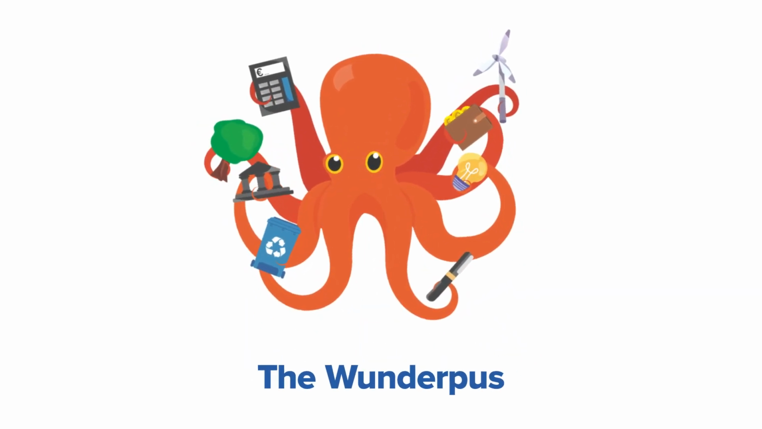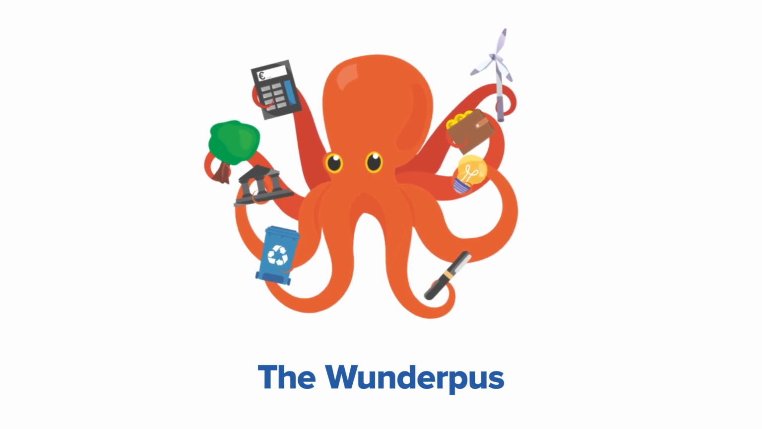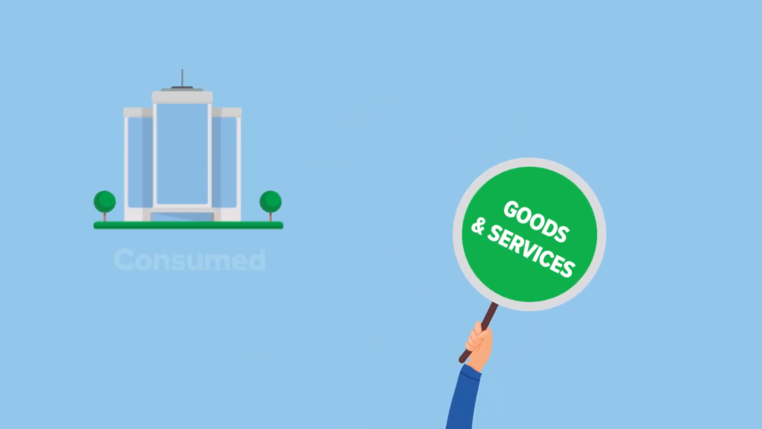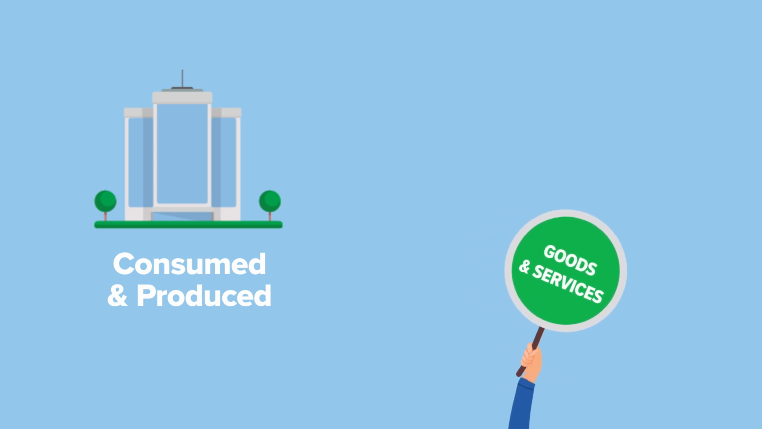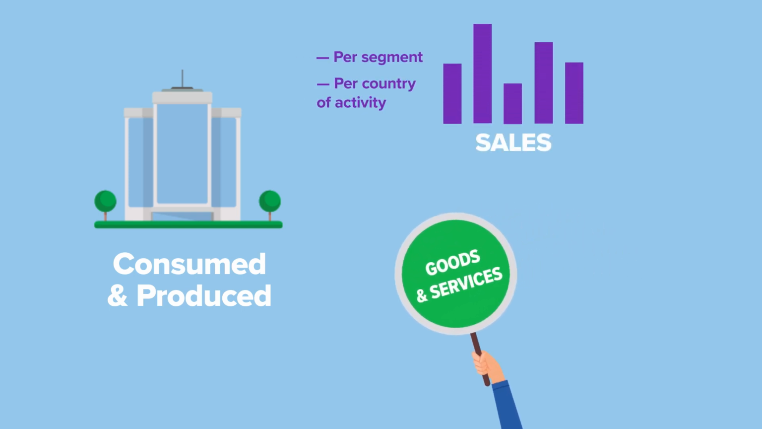Iceberg's Wonderpuss takes into account the economic and environmental realm of a company. This allows us to generate the goods and services consumed and produced by a specific company through its sales, both defined per segment and per country of activity.